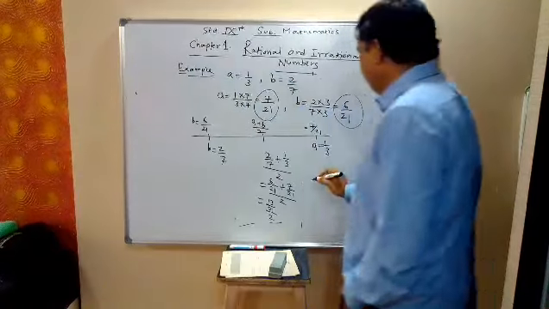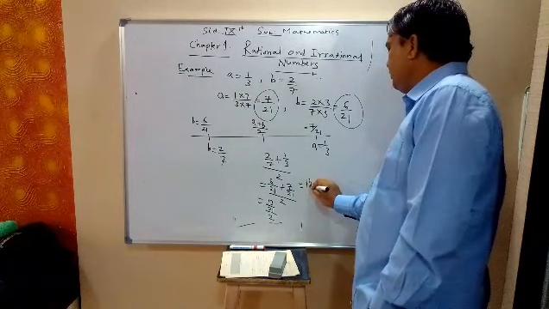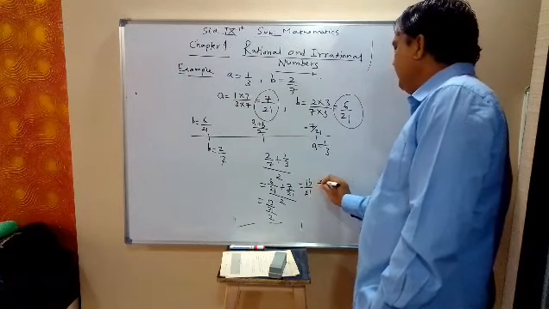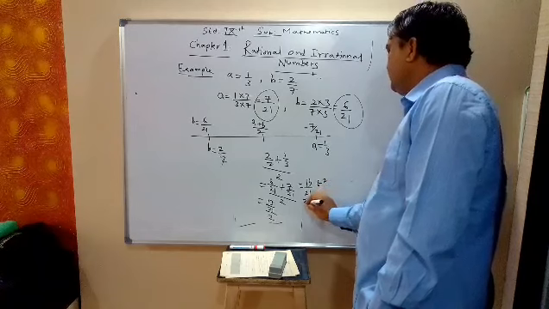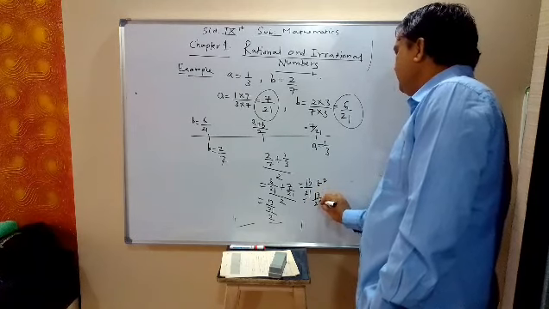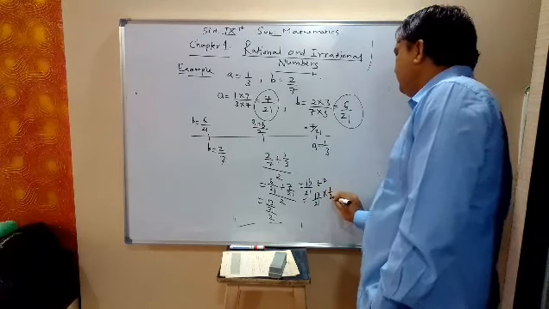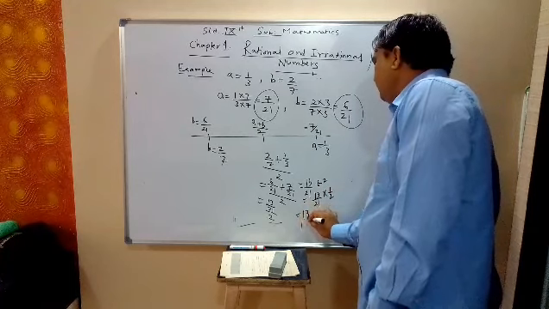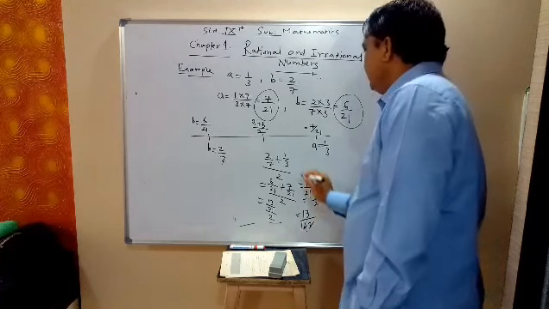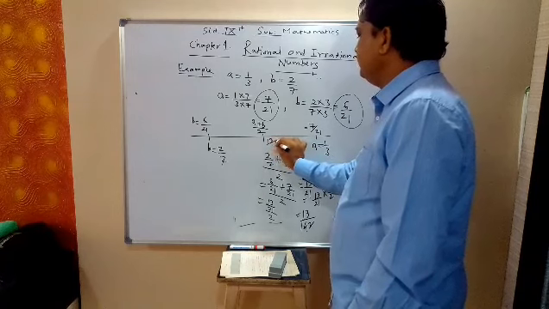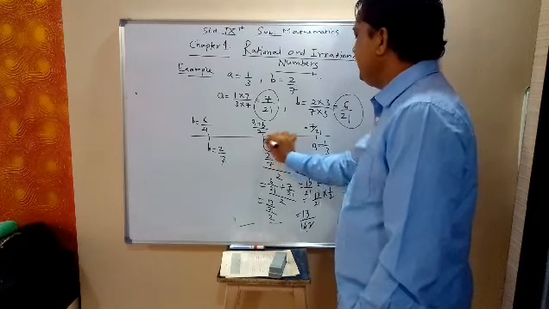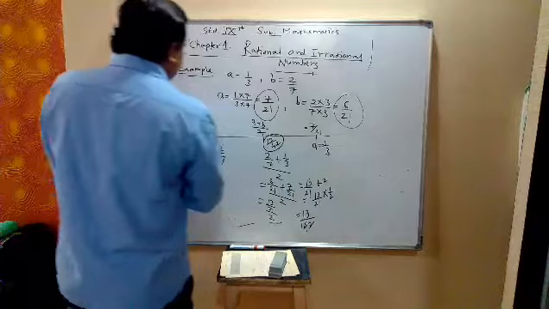That is 13 upon 21 multiplied by 1 by 2, which is 13 upon 42. So 13 upon 42 is the rational number we have inserted between these two rational numbers.